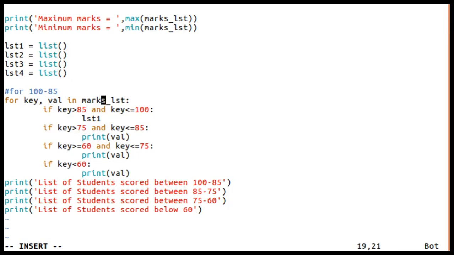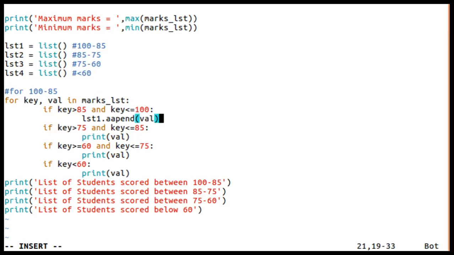So this I use for a list between 100 and 85, and this I'll use for marks between 85 and 75, and this I'll use for marks between 75 and 60, and this for less than 60. So here, dot append. What I append is only the val.